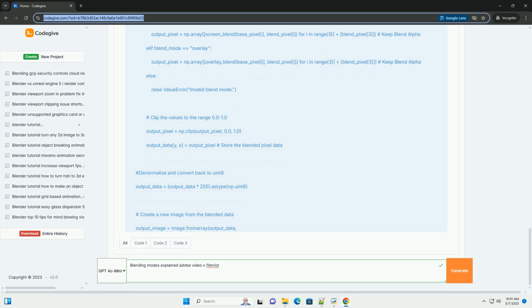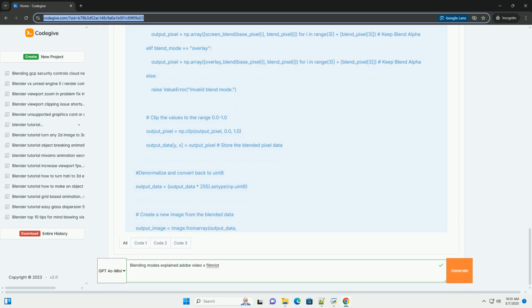Normalizes the color values by dividing by 255.0. Creates an output array of the same size and data type as the base image. Iterates through each pixel of the images. Applies the specified blending mode to each color channel, R, G, B, of the pixel. The alpha channel from the blend image is passed through, preserving the transparency of the blending layer. The blending modes only affect the color channels.